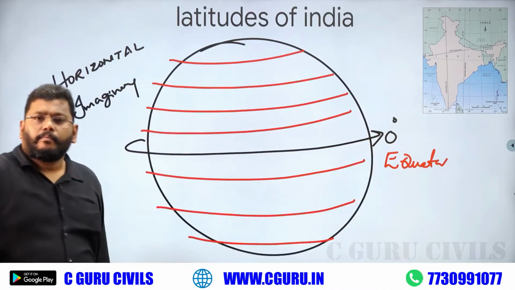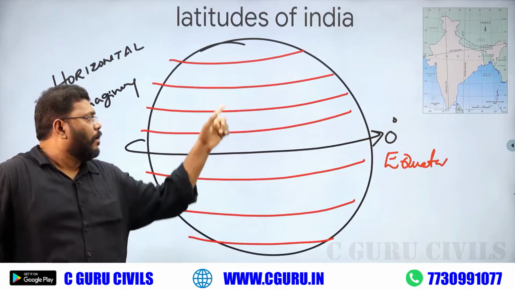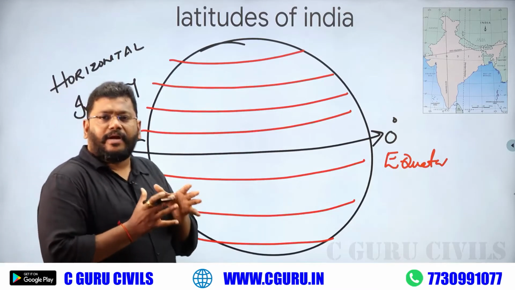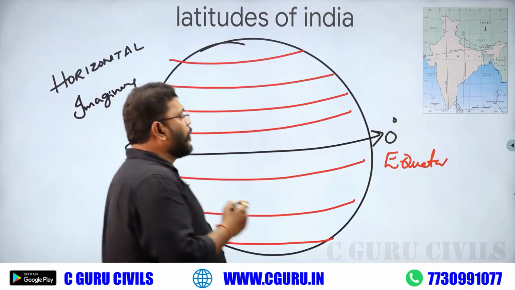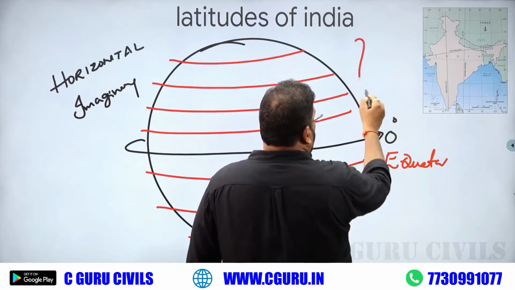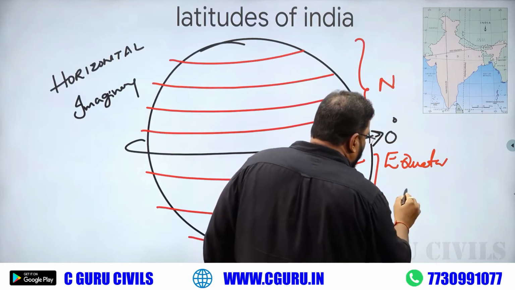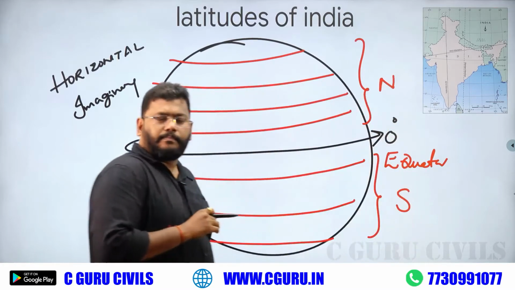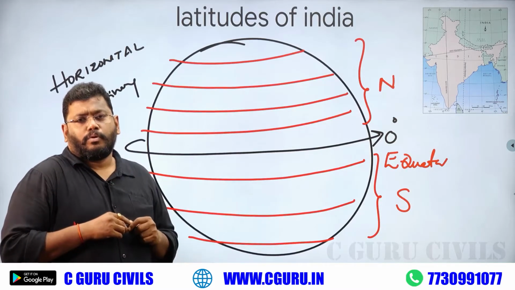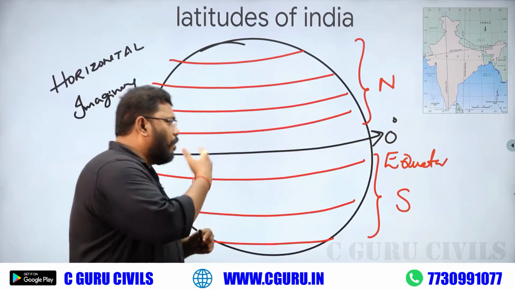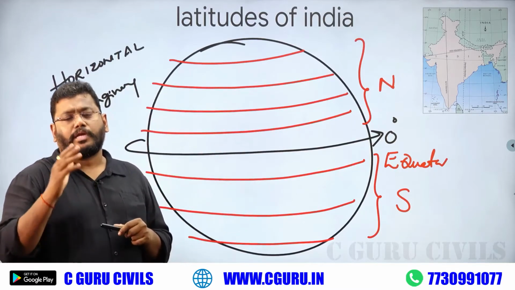Because of the equator, our earth is divided into two equal halves. The northern area is called the northern hemisphere, and the southern area is called the southern hemisphere. All this data belongs to cosmology. It is just a special topic, latitudes.